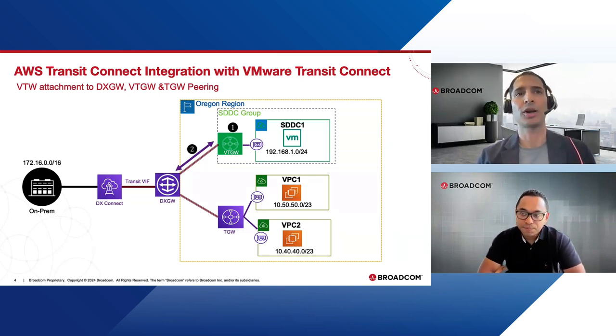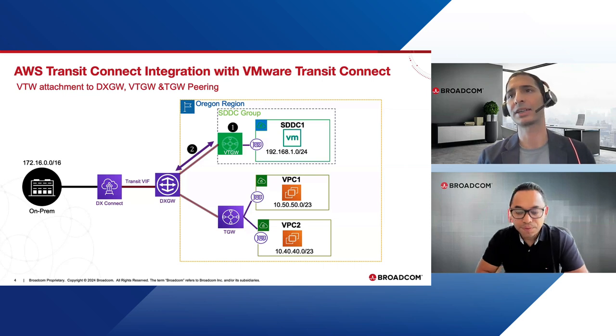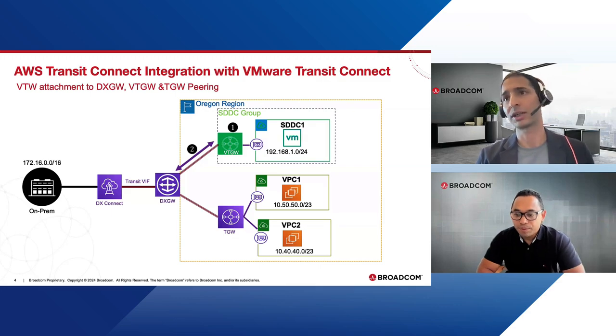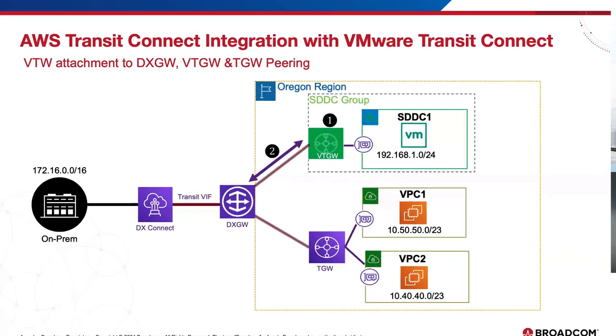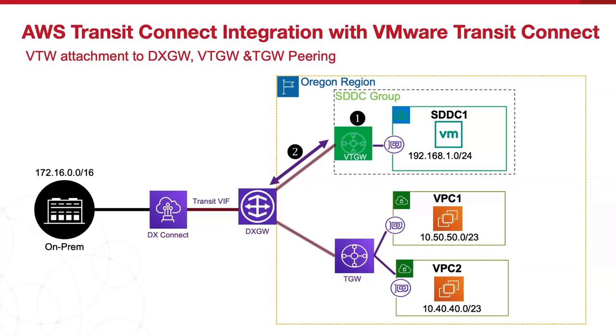Got it. In this scenario, the customer from the on-prem data center can access the VPC resources, EC2 resources, and at the same time, SDDC resources as well. In our case, the VM in the 192.168.1 network. And in this scenario, if the EC2 instances in VPC1 need to communicate with the SDDC, they need to route the traffic all the way to on-prem and then come back to the SDDC. So to avoid this hairpinning traffic issue, we do the peering between VTGW and TGW, so the EC2 in VPC1 can communicate with the resources on the SDDC.